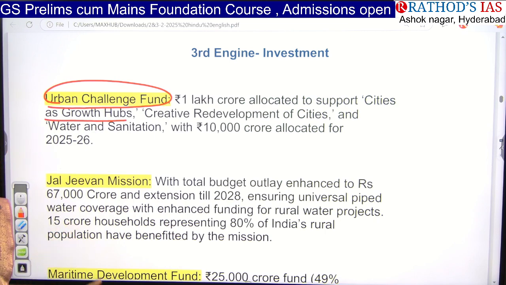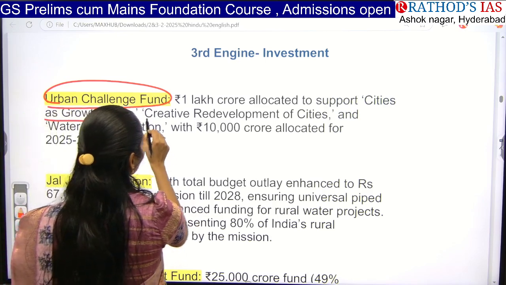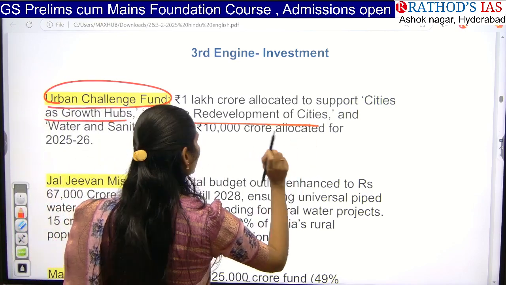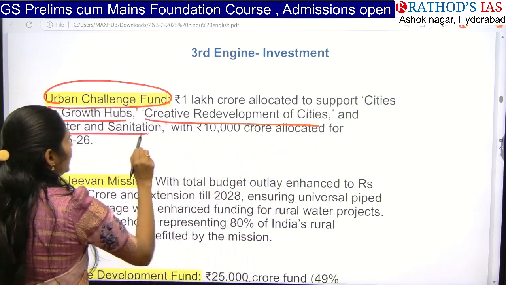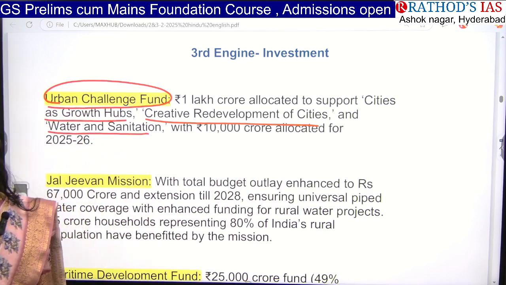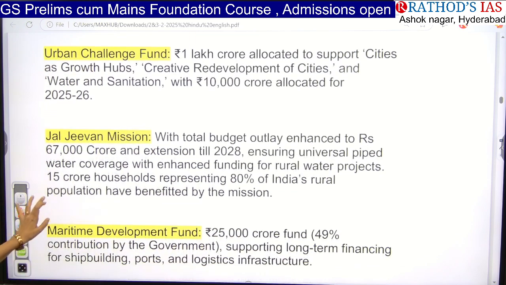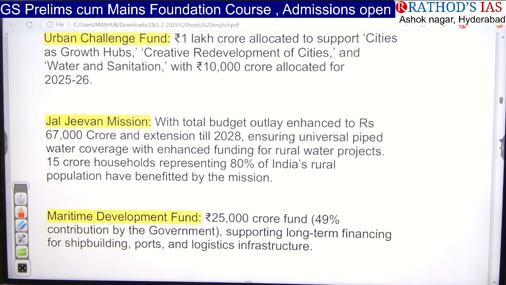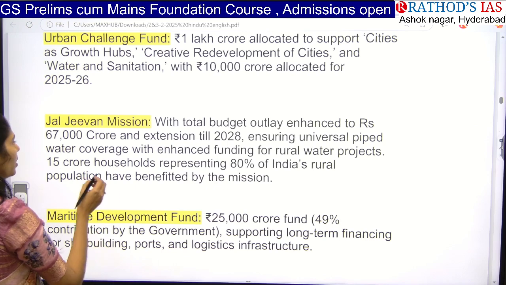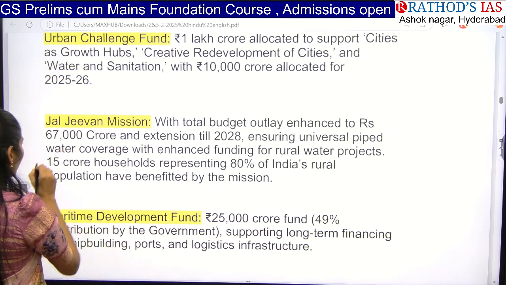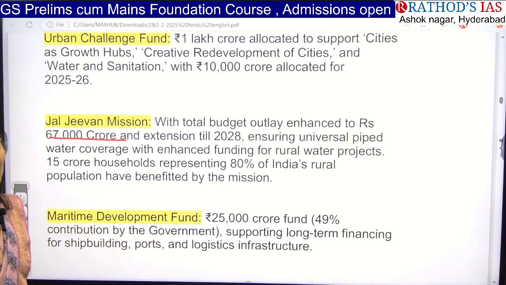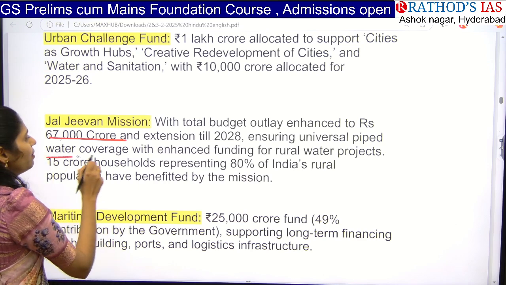Obviously, whenever the government is redeveloping the cities and also water and sanitation, it can attract more investment. And next one is that the government is also focusing on the Jal Jeevan Mission, and this year the outlay has been enhanced to 67,000 crore till 2028, which is focused on providing universal piped water coverage.